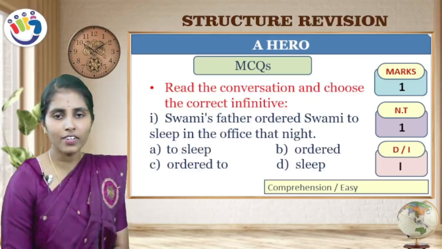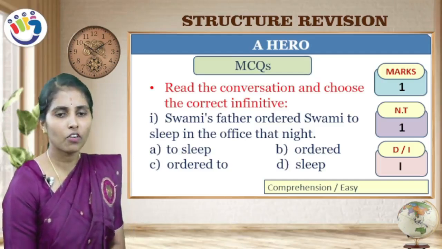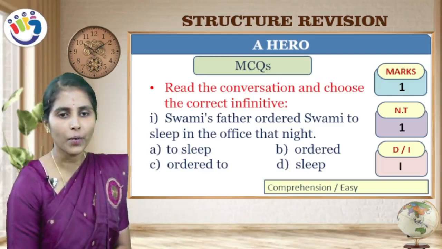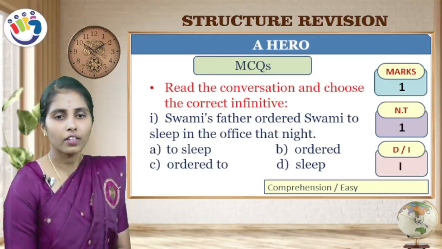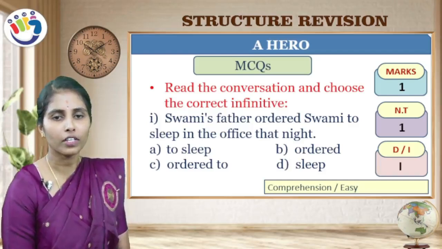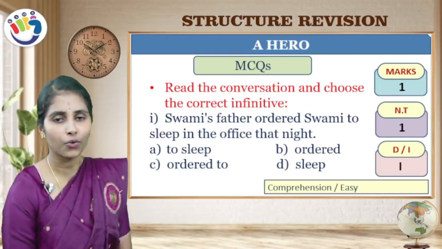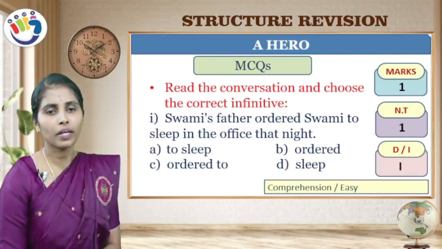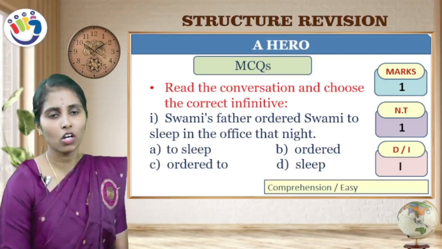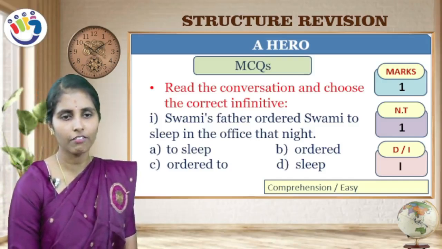Next, read the conversation and choose the correct infinitive. Infinitive, you have to choose the base form of the verb along with the to. So, Swami's father ordered Swami to sleep in the office that night. In this sentence, you have to choose the infinitive. Infinitive is the base form of the verb, in the present tense, along with the to. So, to sleep is the answer.